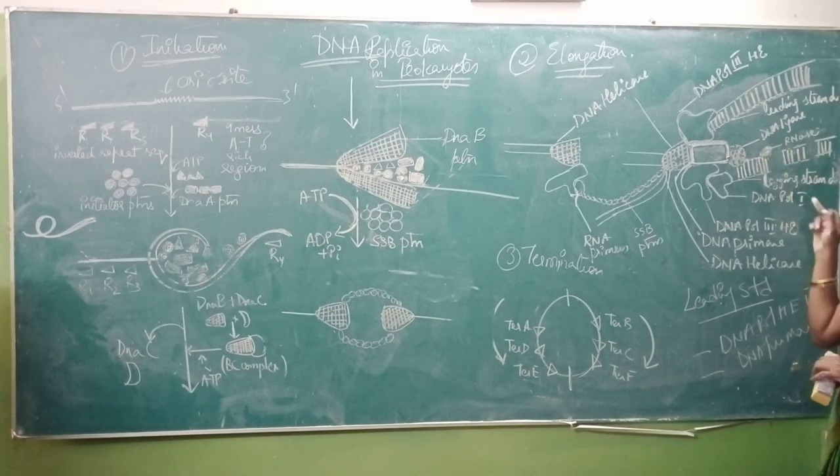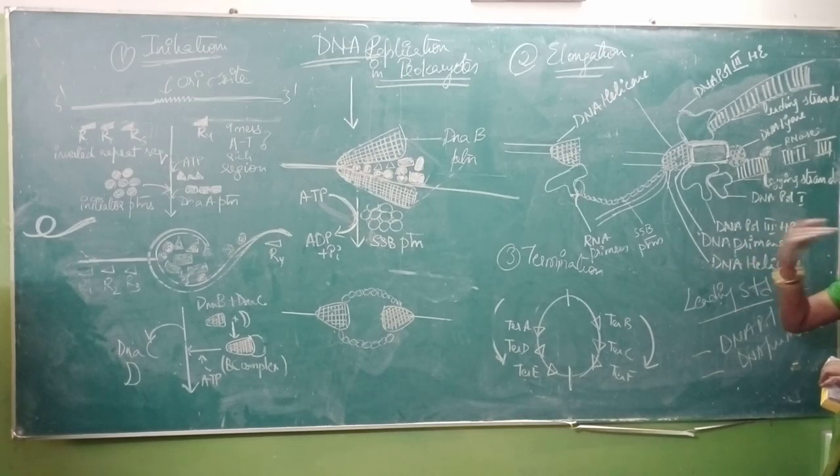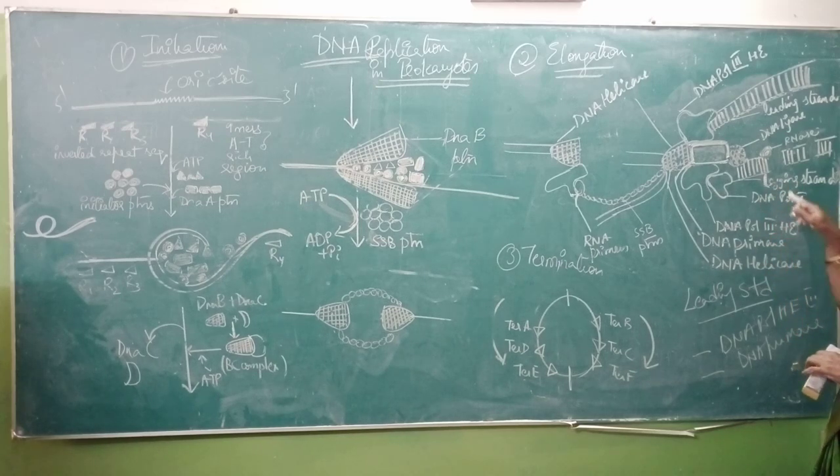Now the lagging strand, the name itself indicates that it will synthesize in a broken form. This is not a continuous strand. This is a discontinuous strand. Lagging strand is known as the discontinuous strand because gaps are formed in this particular strand. So these gaps are filled up with the help of the enzyme DNA ligase. So this is your DNA ligase.